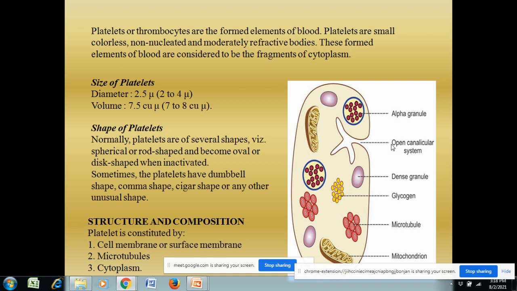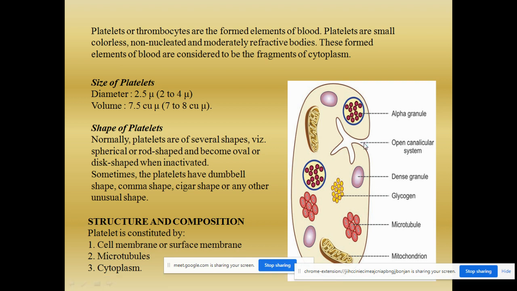An invagination inside the cell. It is called a tubular-like connection. It is called the open canalicular system. This is the system where it will throw the granular contents outside the cell through this opening. This is an open canalicular system.